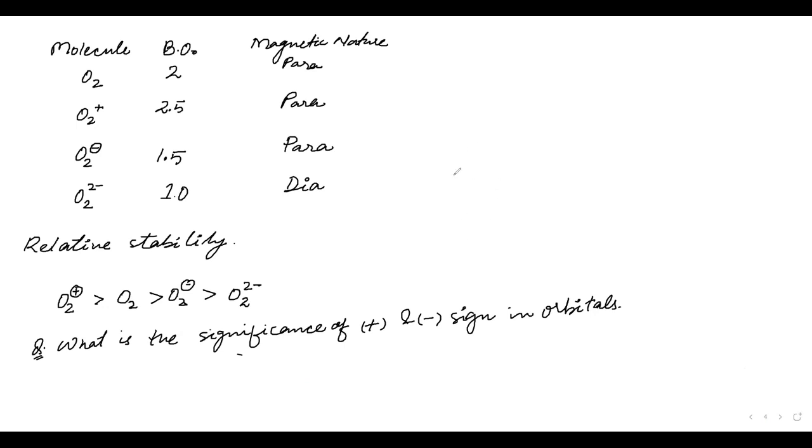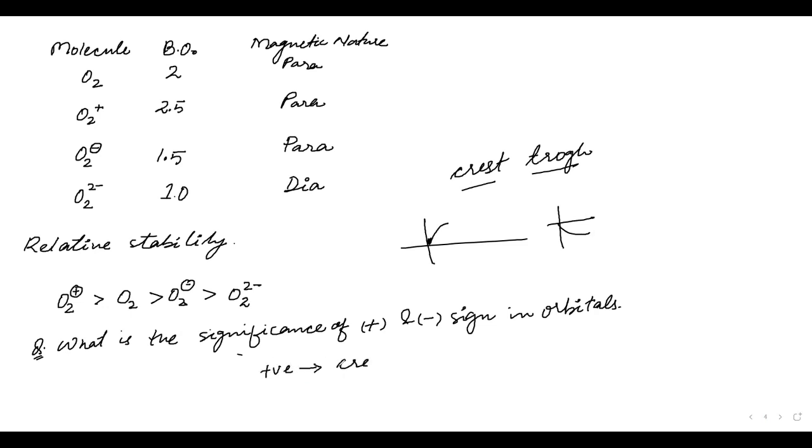Now you know these two words, crest and trough, the wave. If it is upward, this is crest. If it is downward, this is trough. Correct? So you can also write the positive phase and negative phase, and positive denotes crest, negative denotes trough. Okay, very good. Now let us move on.